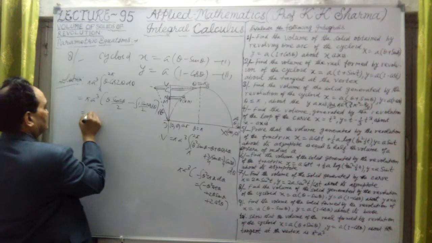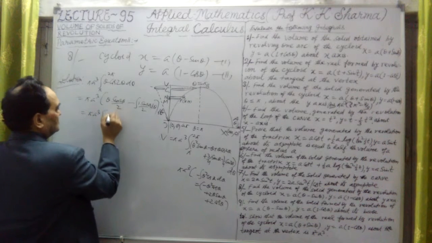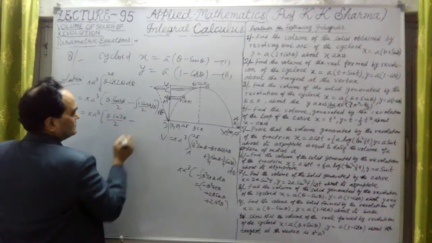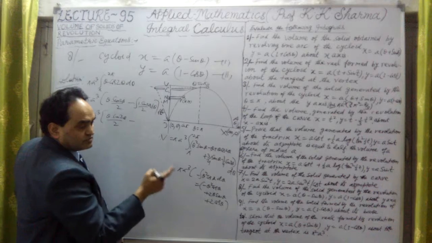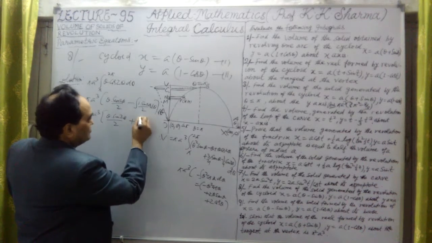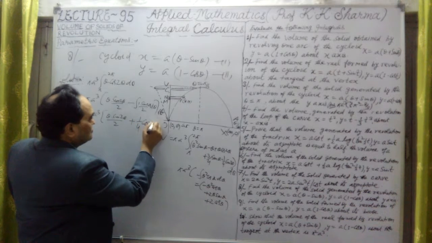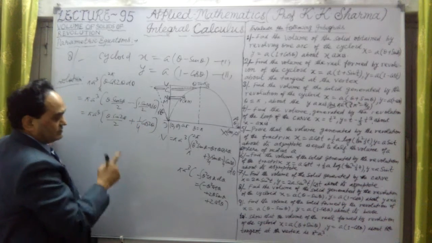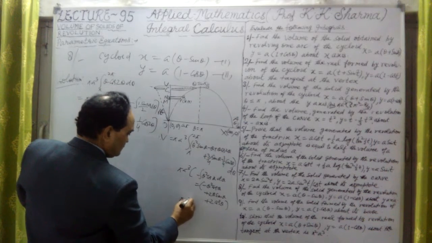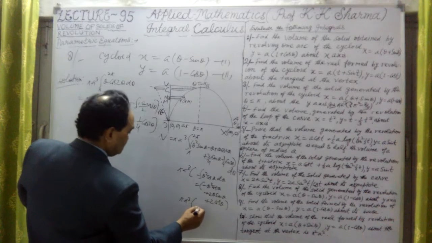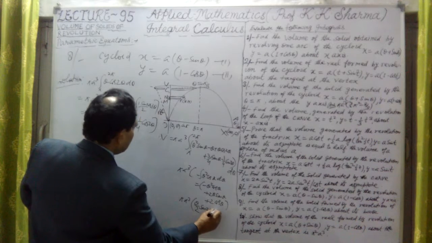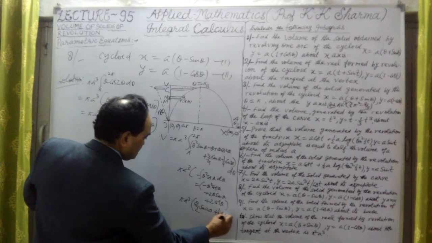Again it is integrated, this is pi a cube, theta into sin 2 theta upon 2 minus, now sin 2 theta integrated as minus cos 2 theta. It will be positive here. Cos 2 theta, 2 will again come, so it will be 1/4 cos 2 theta. Okay, so this is second part, this integration. So pi a cube, second part is theta upon 2 into sin 2 theta plus 1/4 cos 2 theta.